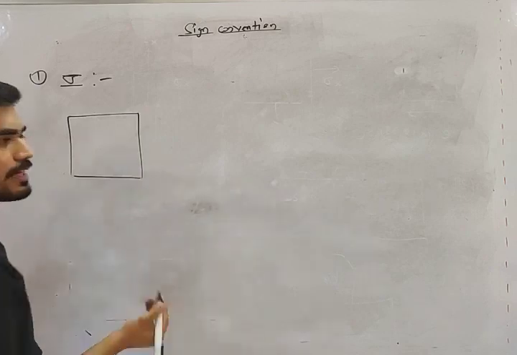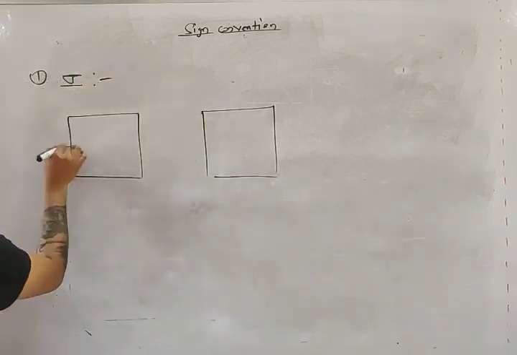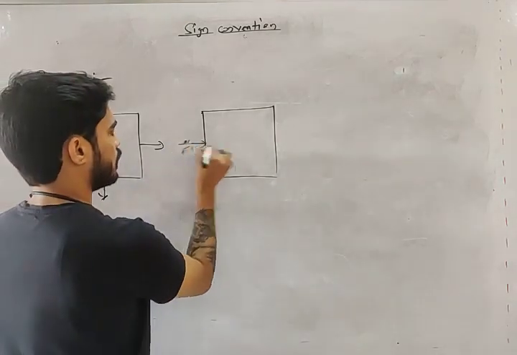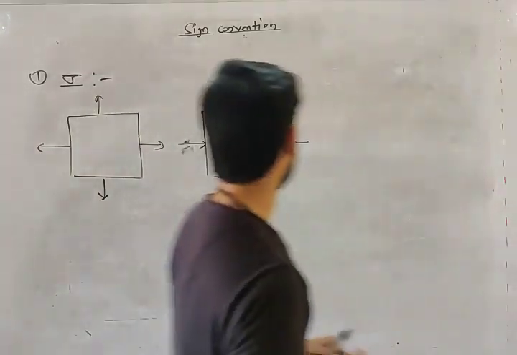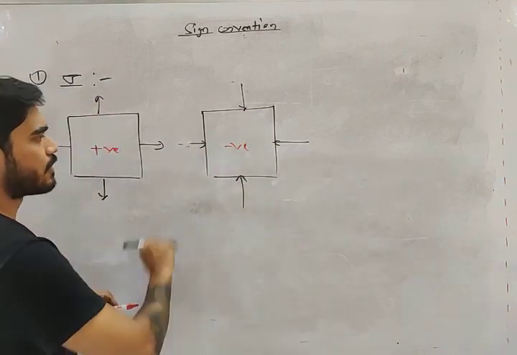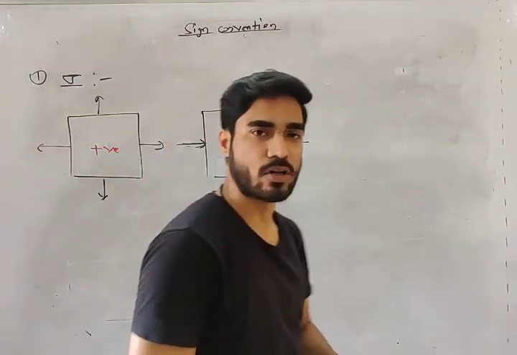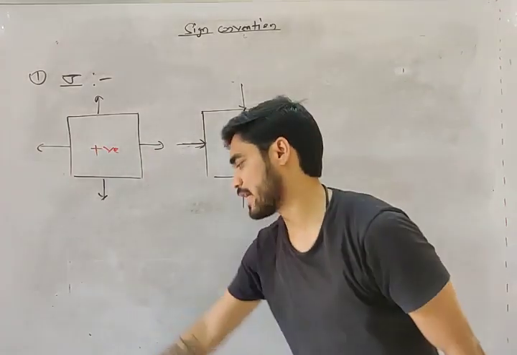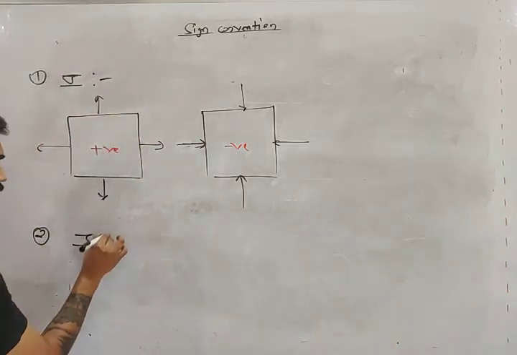Sigma का sign convention universal sign convention है, पहले दिन से ही हम देख रहे हैं. What is the sign convention my friend? Tensile force means positive, compressive force means negative. In case of sigma, tension means positive, compression means negative, right? So this is the sign convention of sigma my friend. Note this down, very important thing. Just remembering the formula will have no significance if you don't know the sign convention, means you will never be able to solve the problem. Okay, so this is the sign convention of sigma. Next we will see the sign convention of tau.